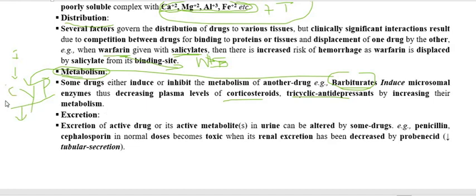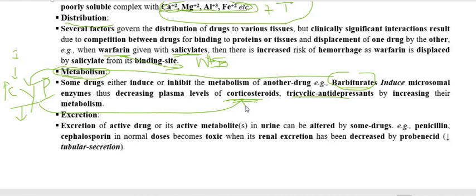Barbiturate is an inducer of cytochrome P450. So cytochrome synthesis is increased, and more cytochrome P450 is synthesized. The drug that you have given with the barbiturate is corticosteroid.